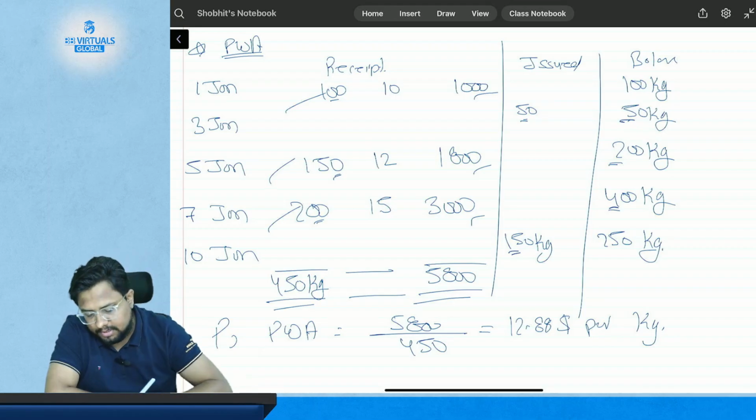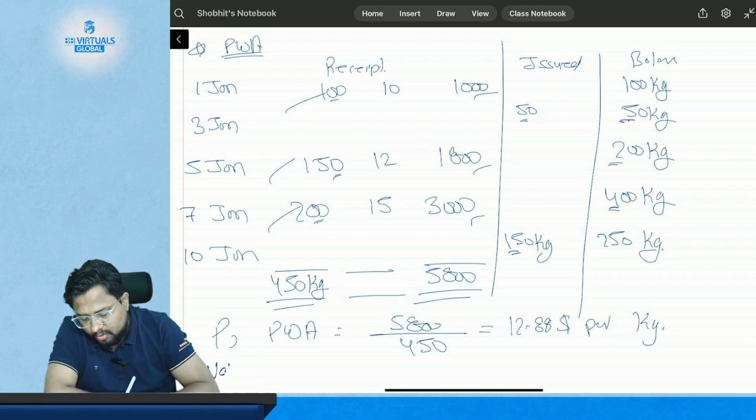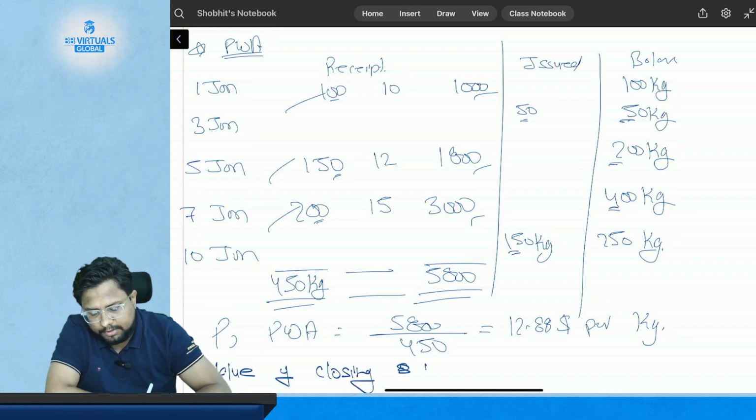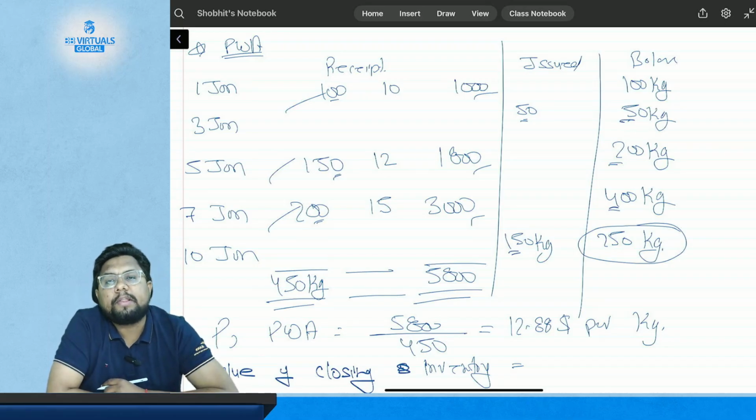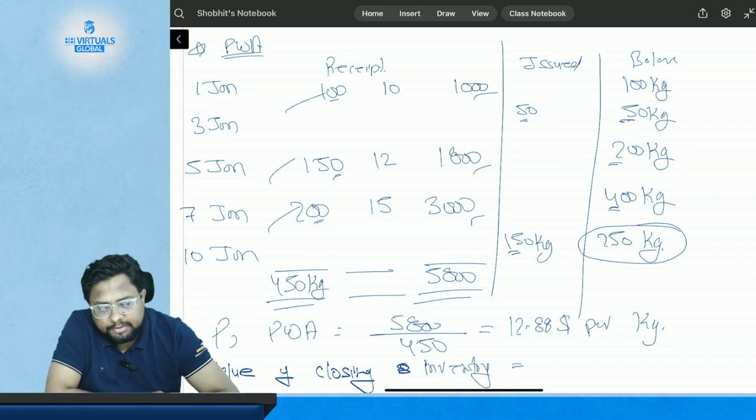Very simple. You have the value of closing inventory right in front of you. How much of the closing material do you have at the end of the accounting period? It is 250 kgs. So we will write 250 kgs.